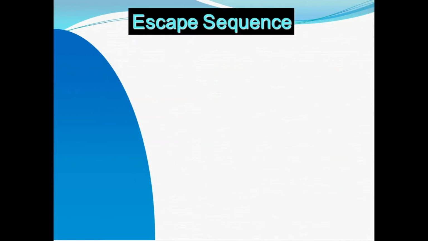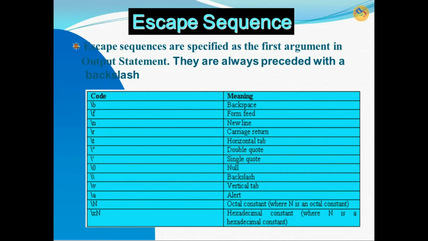The escape sequences are specified as the first argument in an output statement. They are always preceded by a backslash.